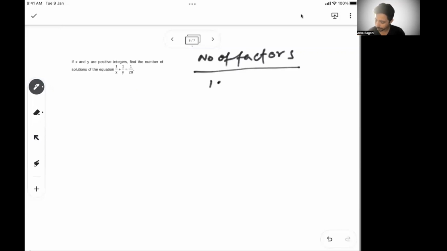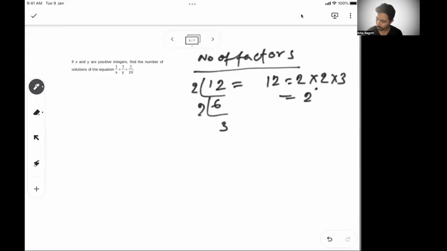So let's say 12 is a number. I'll try to break 12 into a product of prime numbers. So if I divide 12 by 2, I'll get 6, by 2 I'll get 3. So I can write 12 as 2 into 2 into 3, or 2 square into 3.